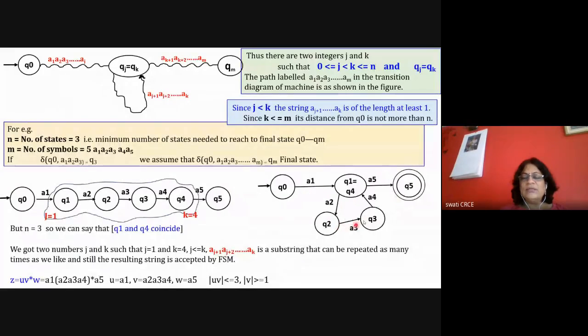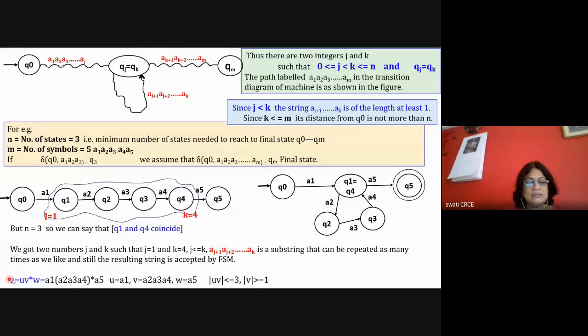If these states are not there, then also the machine will go here to the final state. So here the magnitude of UV is nothing but 2. This is the first step, second step, and third step. So the magnitude of UV is less than or equal to 3. That is the meaning of this particular statement. And the magnitude of V is greater than or equal to 1. At least it can be 0 also, or it can be greater than or equal to 1.